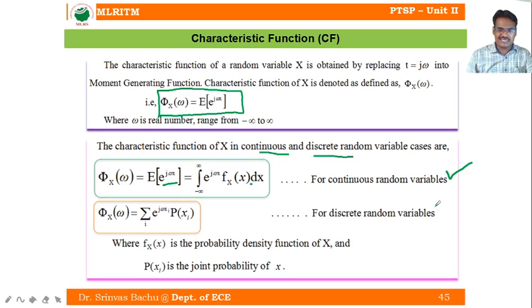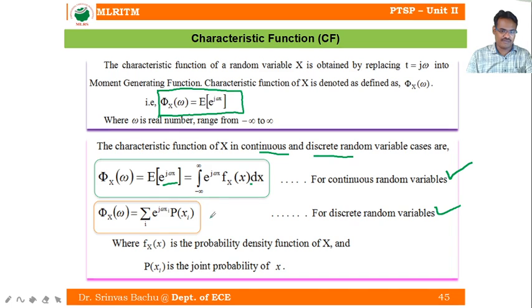If the random variable is discrete, with a countable number of assignments, then phi x of omega equals expectation of e power j omega x, which is the summation over i of e power j omega x suffix i times the corresponding probability P of capital X equal to small xi.